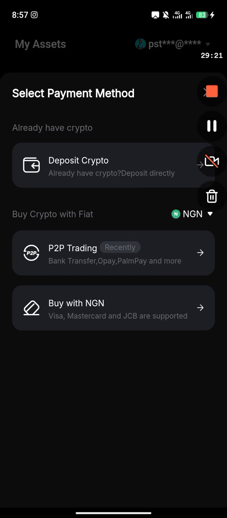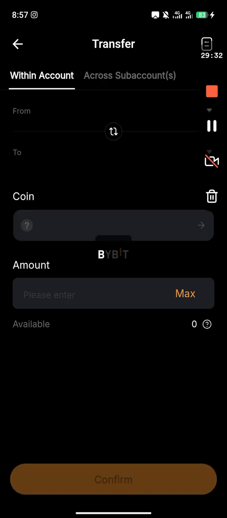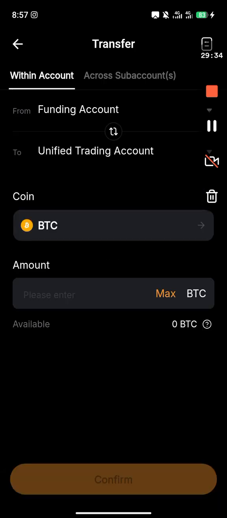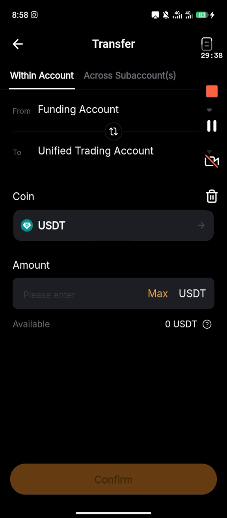So after you've deposited, you receive your coin. You can click on this and you see your coin. Then you now transfer from your wallet. Okay, you didn't buy BTC, you bought USDT. So if you buy BTC, this is where you search from.